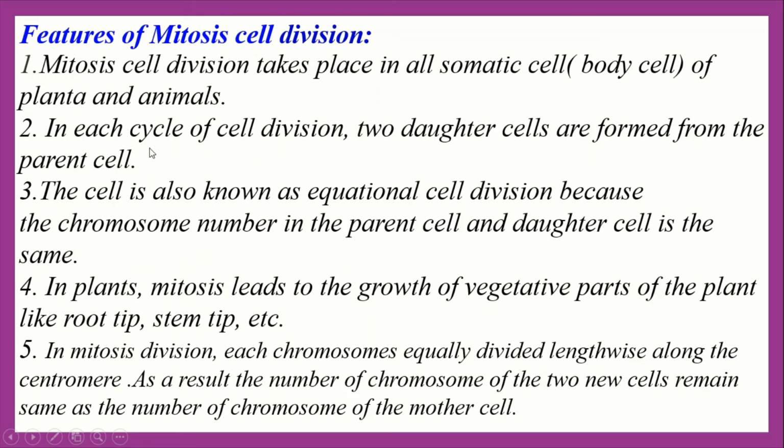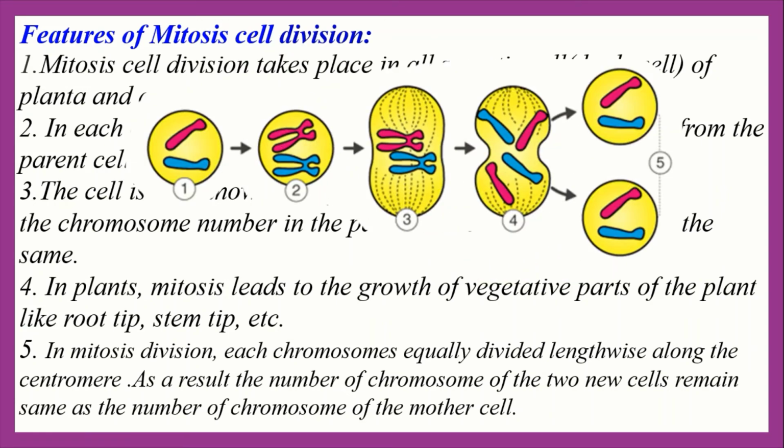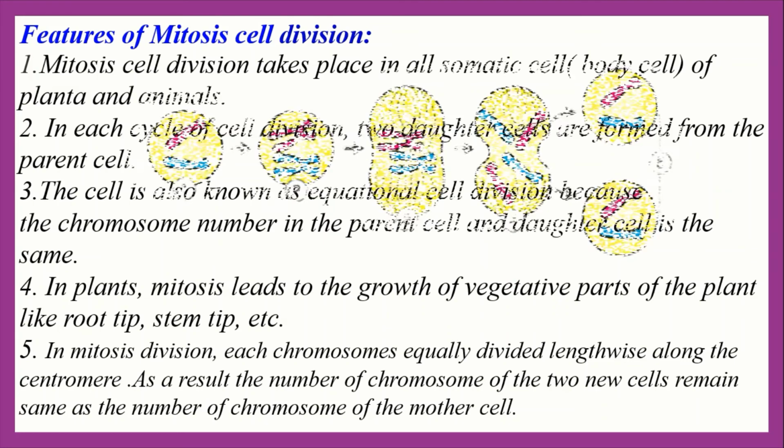In each cycle of cell division, two daughter cells are formed from the parent cell. Okay everybody, see the figure here. From one mother cell, two daughter cells are formed. So we can say that after finishing the mitosis cell division, two daughter cells are formed which contain the same number of chromosomes as the mother cell.